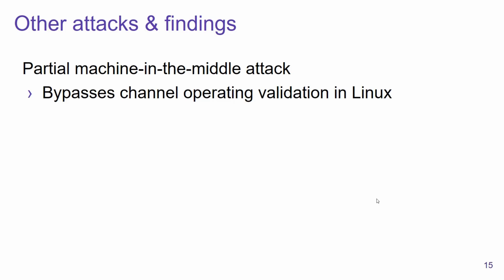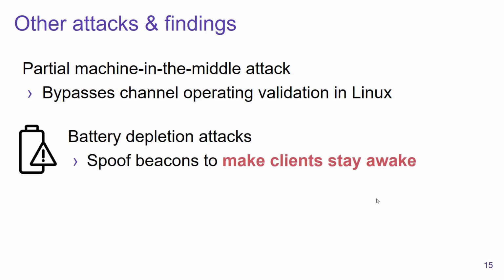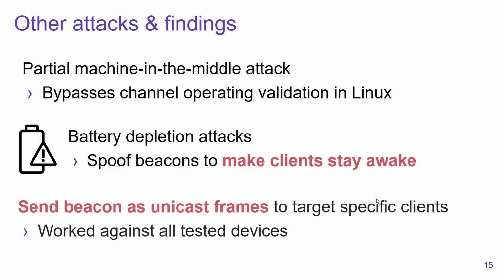We also discovered several other attacks. For instance, we discovered a partial machine-in-the-middle attack, and this attack bypasses channel operating validation in Linux. And for the details, I will refer you to the paper. We also discovered battery depletion attacks, where we can spoof beacons to make clients stay awake longer than they normally are. Additionally, we also found that it is possible to send beacons as unicast frames, and this allows us to target specific clients, and this technique worked against all the devices we tested.